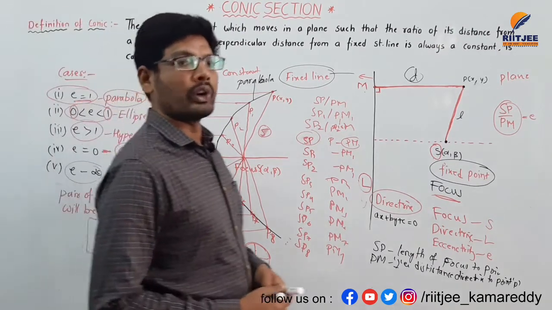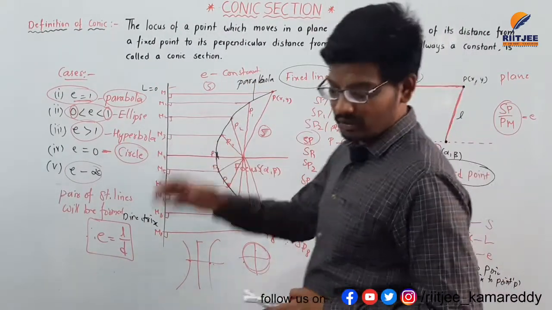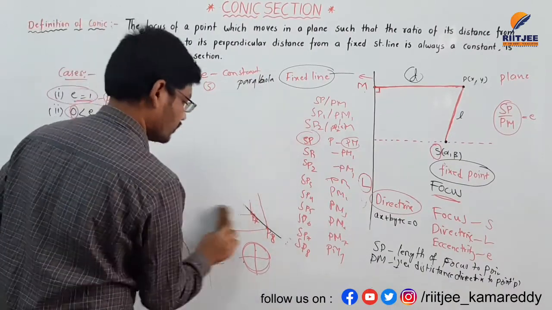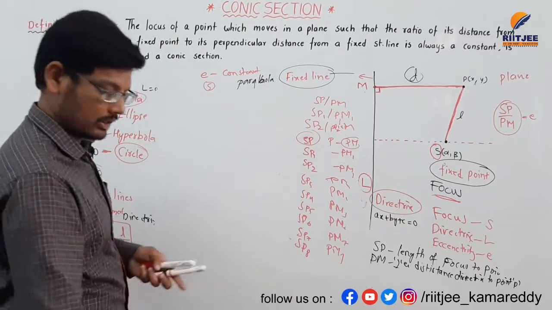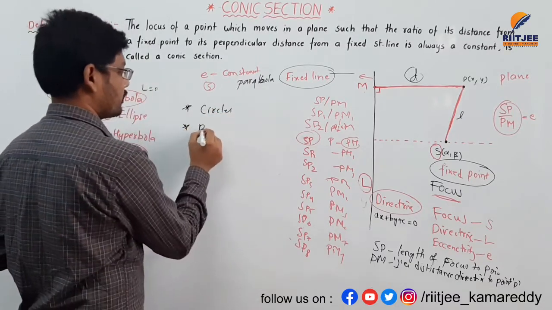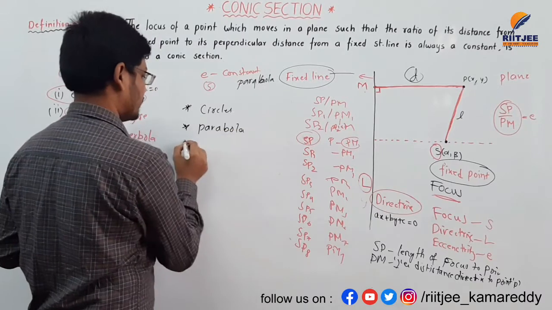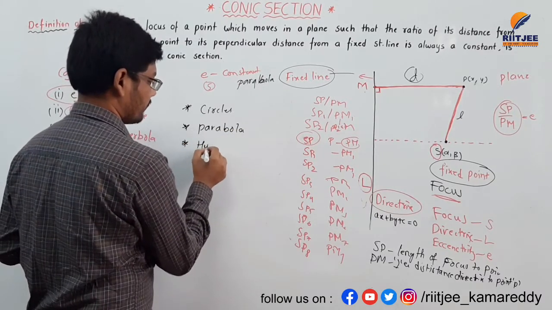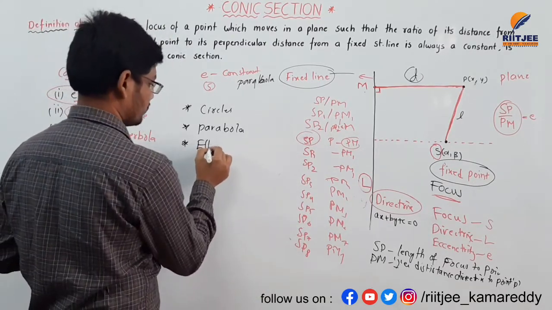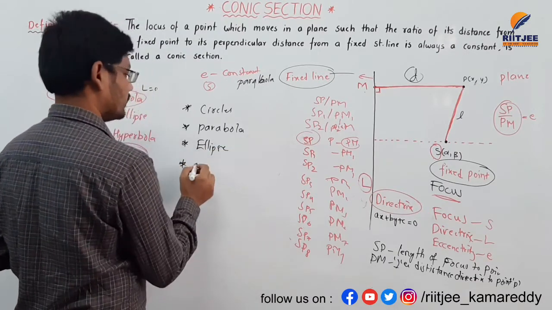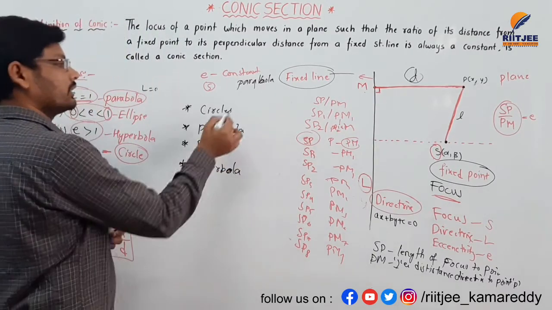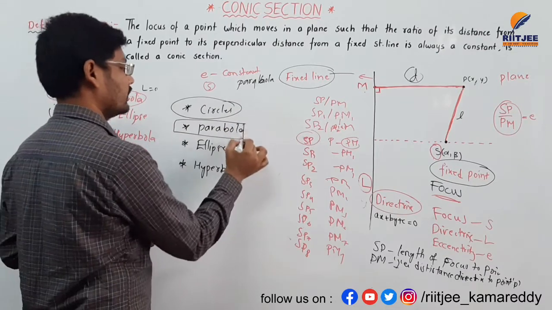And in this conic section we have 4 topics, that is circles, the second one is parabola, the third one is ellipse, and the fourth one is hyperbola. Here circles we completed. Now we are going to start parabola.